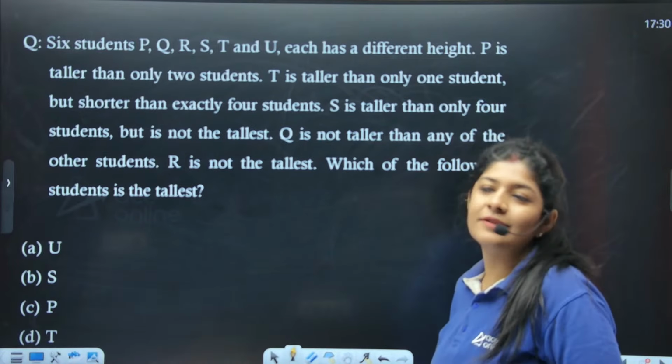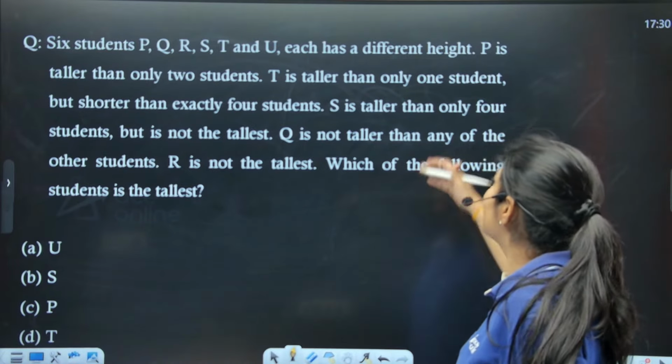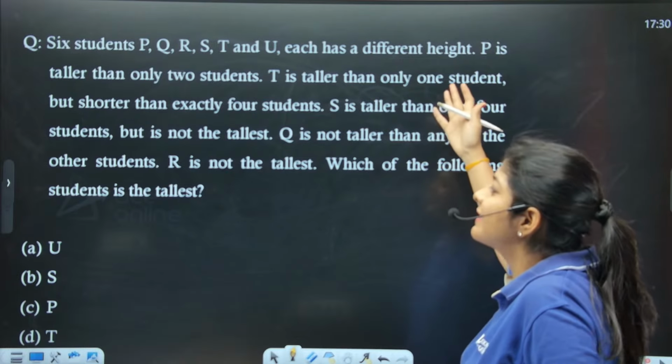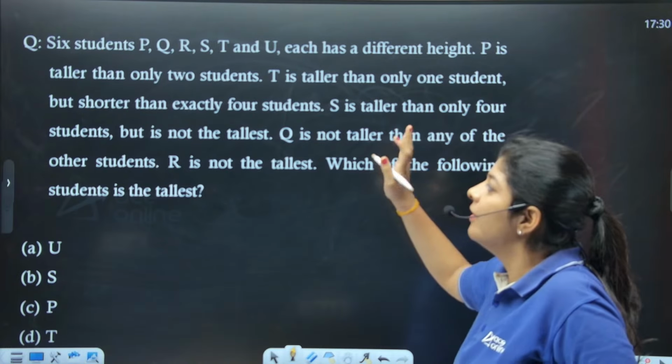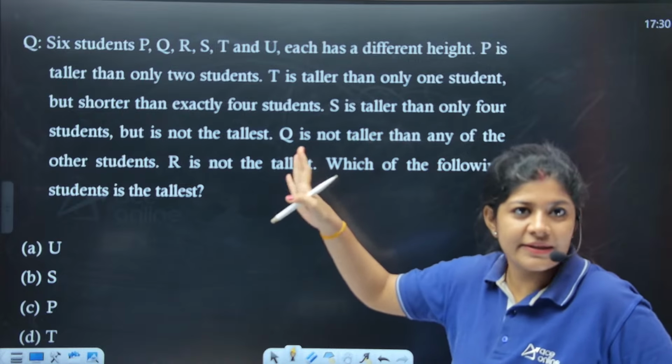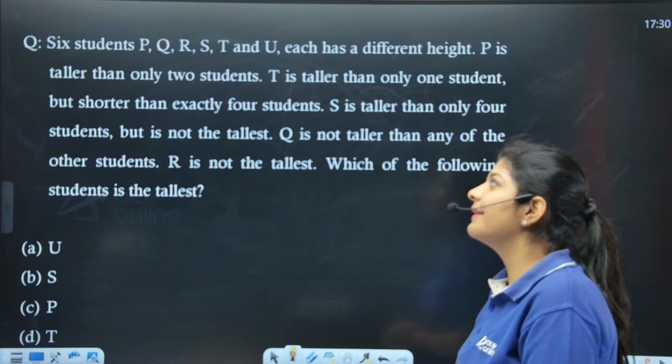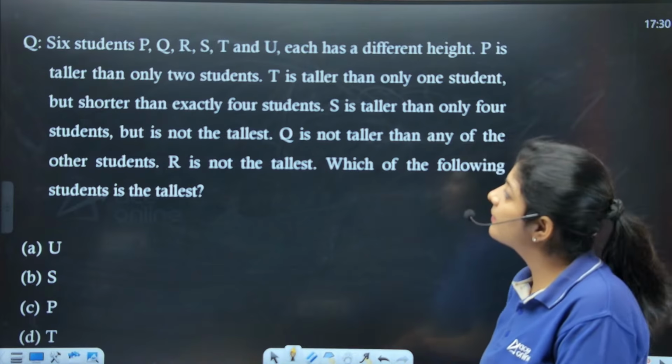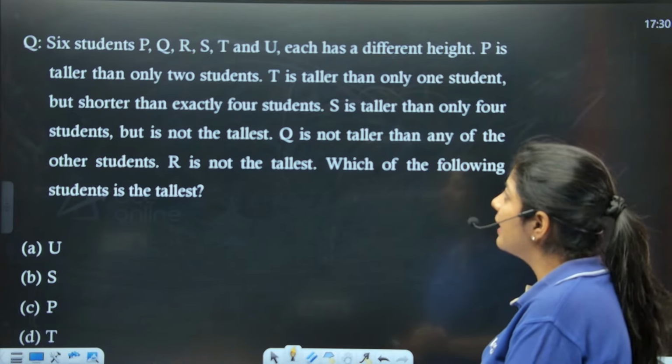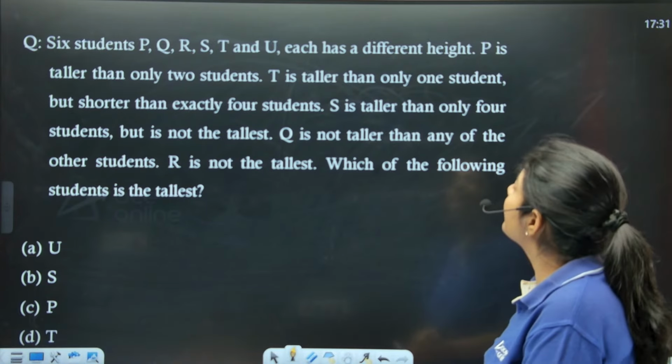This is a very easy question, right? It seems like we have a 6-line question, or 5.5, but it is a very, very easy one. The question says that 6 students, P, Q, R, S, T and U, each have a different height.